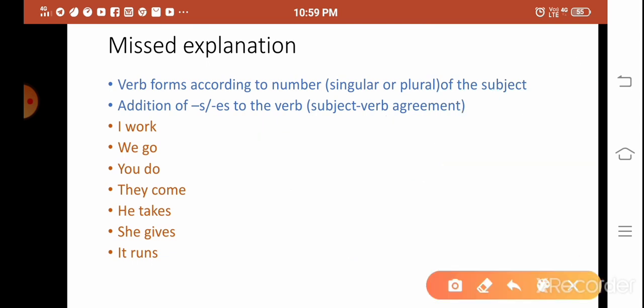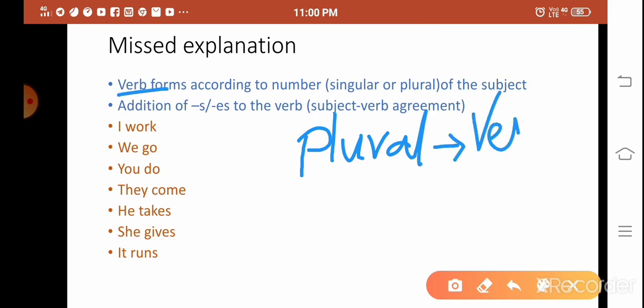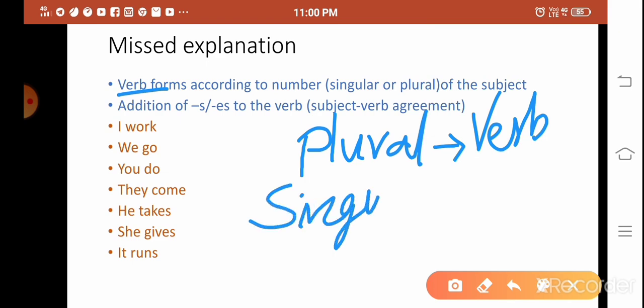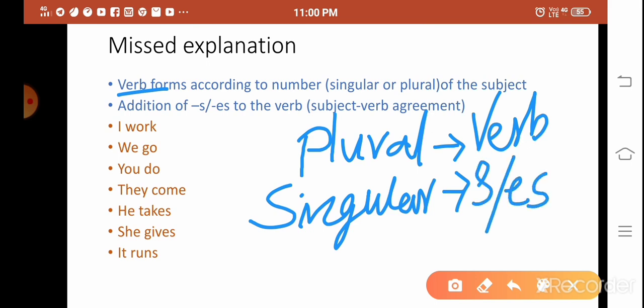And if you see, for all the plural forms we use the verb as it is. It means the base form. We do not add anything to the verb, whereas for singular persons, for singular subjects, we add s or es to the verb according to the subject.